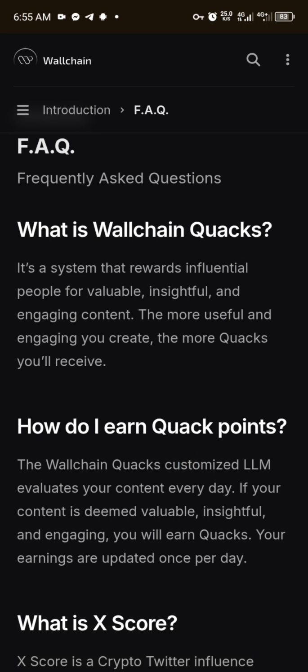It is a system that rewards influential people for valuable, insightful, and engaging content. The points given to you on Wallchain are called Quacks, and these Quacks are what will be converted to tokens. When the project you talk about wants to reward you, they will use the points you have gotten to reward you.